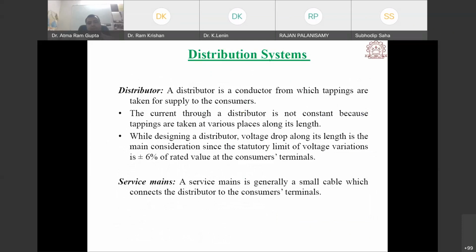Then the distributor. A distributor is a conductor from which tappings are taken for supply to the consumers. The current through a distributor is not constant because tappings are taken at various places along its length. So in a distributor tappings are allowed, and in a feeder tappings are not allowed. While designing a distributor, voltage drop along its length is the main consideration, since the statutory limit of voltage variation is plus or minus 6% of rated value at the consumer terminal. This voltage variation is allowed.